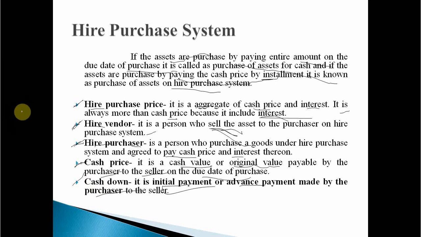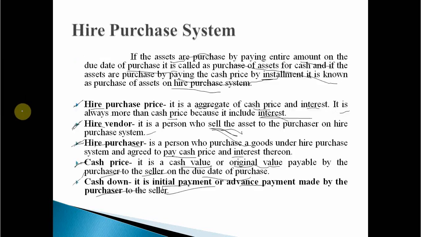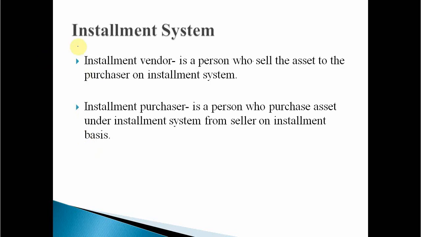Clear? So next, we are moving towards installment system. Here, the two parties under hire purchase system are hire purchaser and hire vendor. Clear? Next is under installment system.